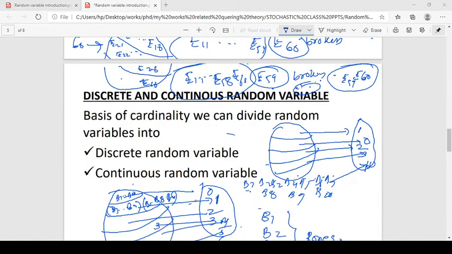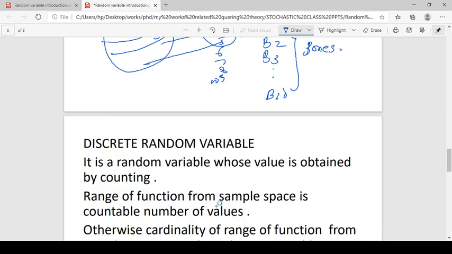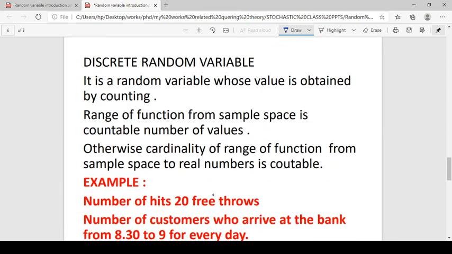Random variables can be divided into two: one is the discrete random variable, the other is the continuous random variable. This division is based on the cardinality of the range of a random variable. A discrete random variable is one whose values are obtained by counting.